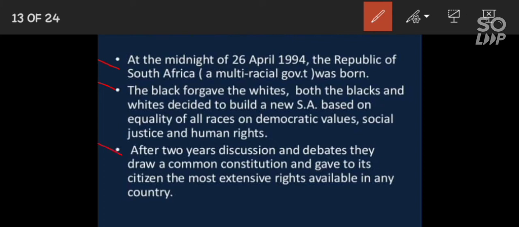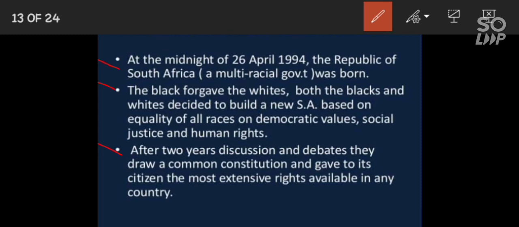After 2 years of discussion, means this constitution was not made in 1 or 2 days. After 2 years of discussion and debates, they designed a common constitution, this is the topic of your chapter also, and gave its citizens the most extensive rights available in any other country. Means it was the finest and best constitution ever made in the world.